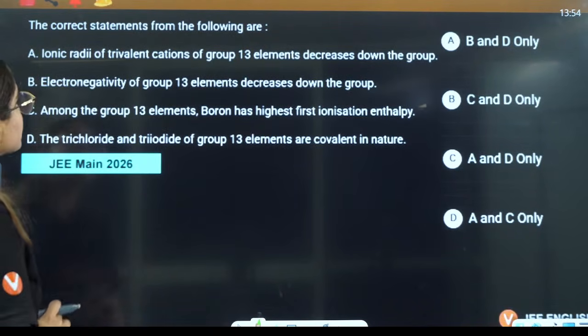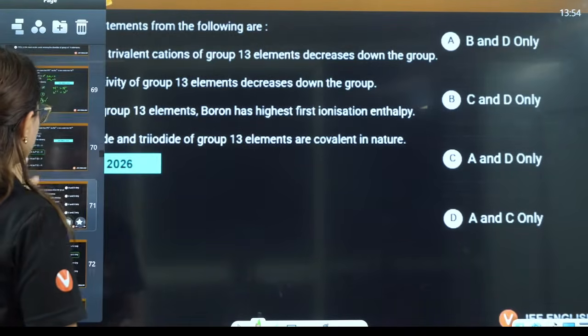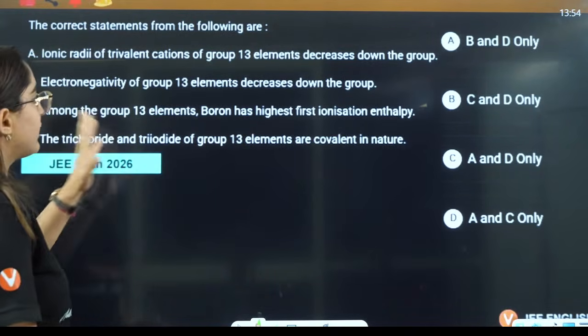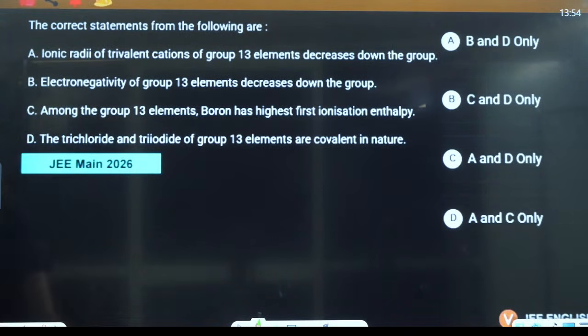Okay, correct statements of the following. Now they are asking you the correct statements here, everybody. See, there are so many JEE 2026 questions that we are devoting so much time to them.